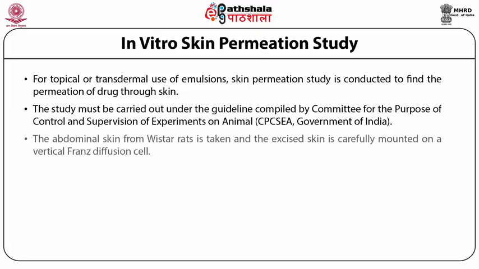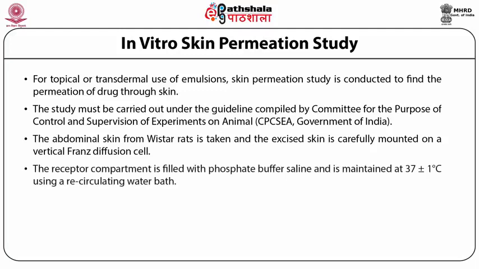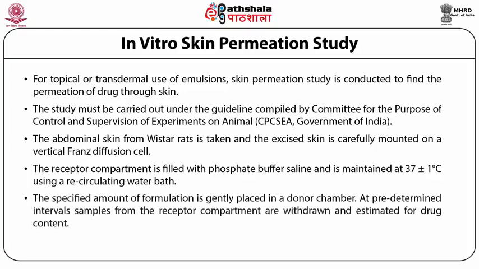In this study, the abdominal skin from Wistar rats is taken and the excised skin is carefully mounted on a vertical Franz diffusion cell. The receptor compartment is filled with phosphate buffer saline and is maintained at 37 degrees centigrade using a recirculating water bath. The specified amount of formulation is gently placed in a donor chamber, and at predetermined intervals, samples from this receptor compartment are withdrawn and estimated for the drug content.